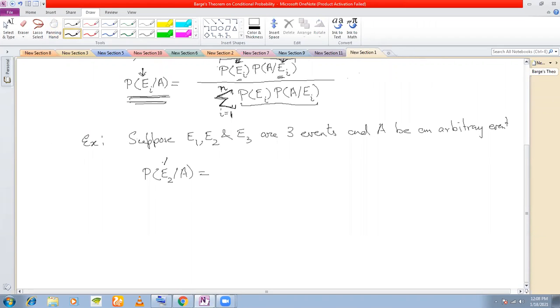First, I see there's an E2 here, right? So I'll write P(E2). Clear with this? Next, what I'm going to do is I'm going to multiply with P. If you see an A here, I'll put an A here. Clear? Slash, and since E2 is here, I'll put now E2 in the denominator. Till this part, is it clear?